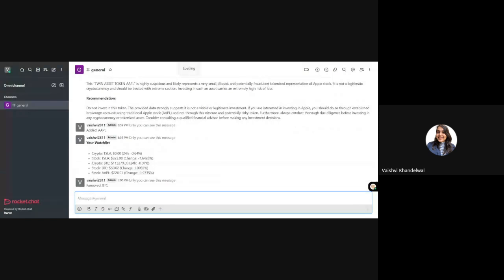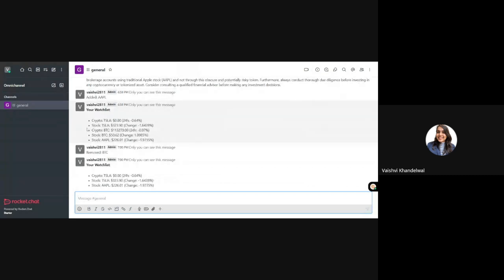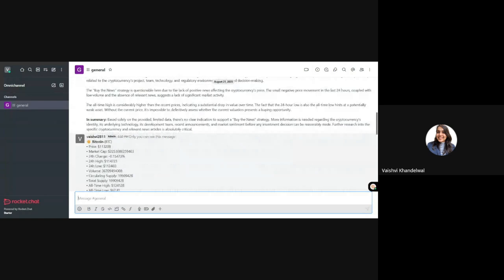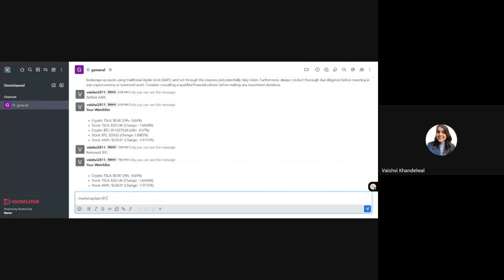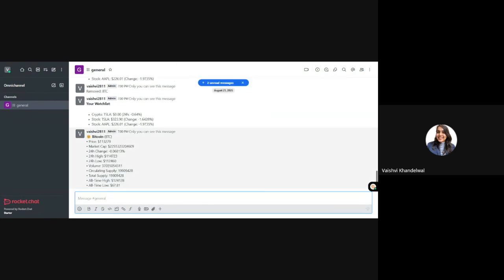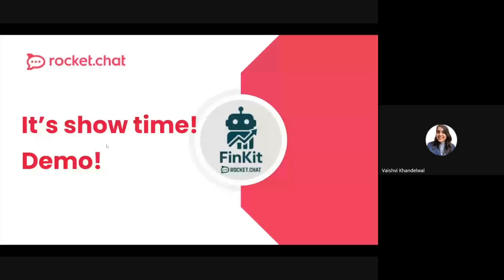So what does it have now? There we go. This is what the smart market bot is about. If in the future I think of investing in BTC or Bitcoin or crypto on the whole, I can get those updates as well. And then I can decide if I want to invest in it or not, and so on and so forth. Let's get back over here. Okay, so that was all about the demo.